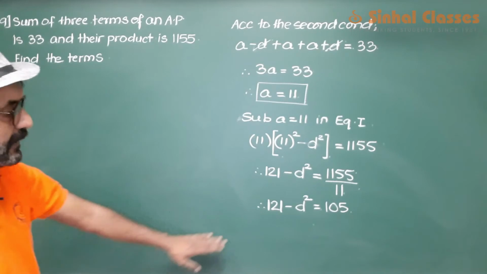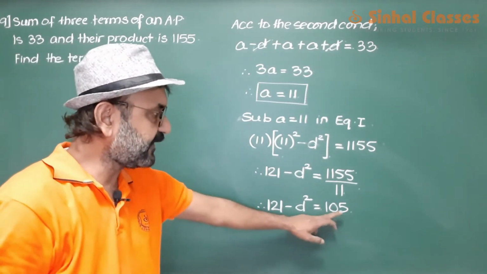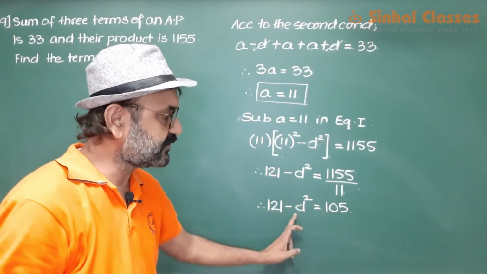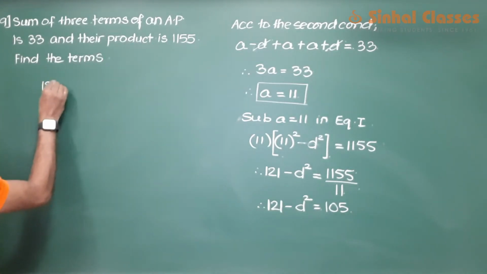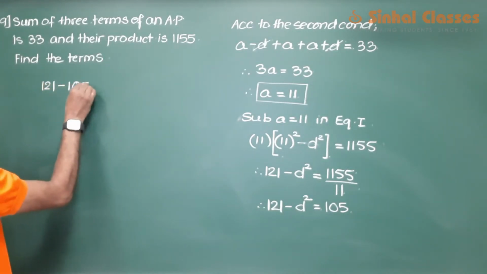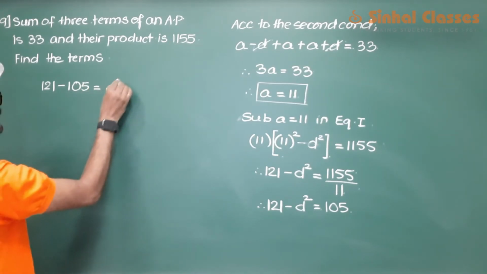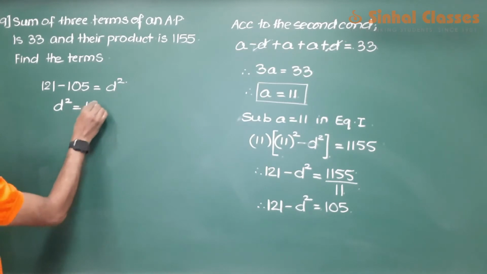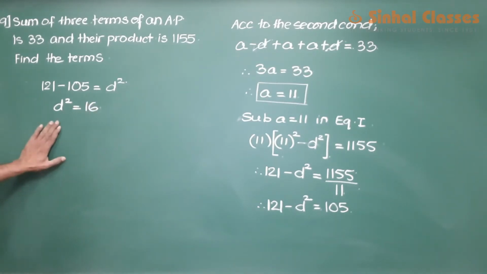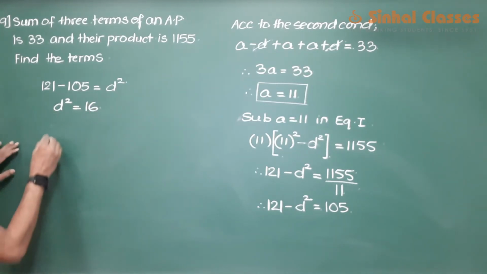Now shift 105 to the left hand side, d squared to the right hand side. So this minus d squared becomes plus. So 121 minus 105 equals d squared equals 16. Take square root on both sides.